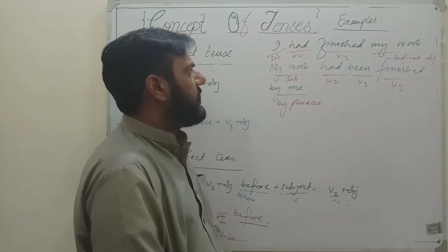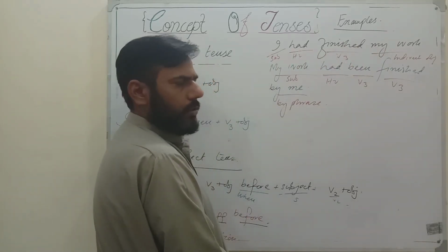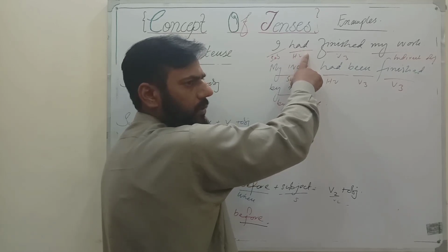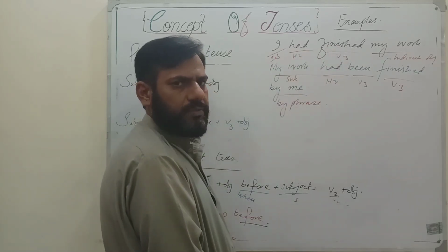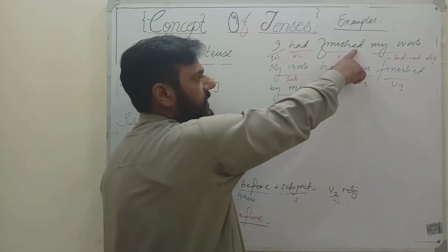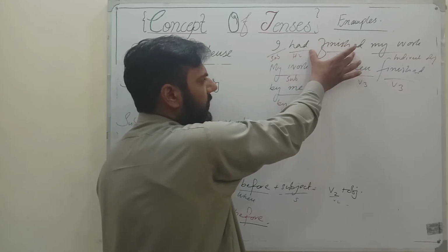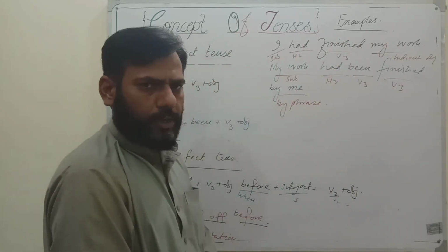It is very easy to understand. I have written: I had finished my work. Had is a helping verb and it shows past. Finish is the third form. Finish, finished, finished is a regular verb; you can see ed in that. So finished is the third form. So from had and finished, we can understand this sentence belongs to past perfect, and my work is the object.